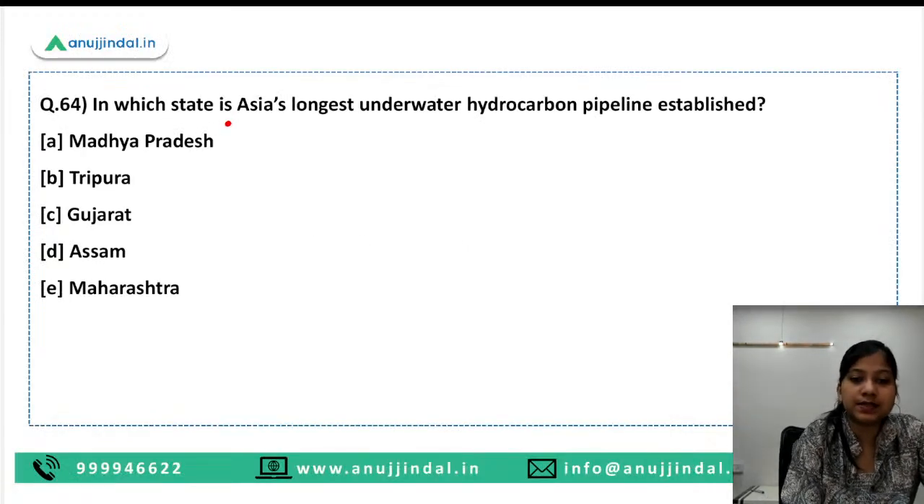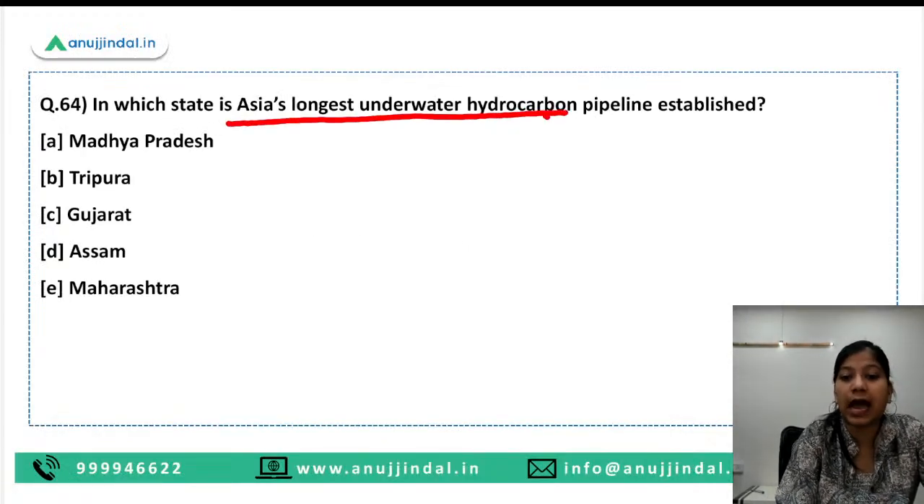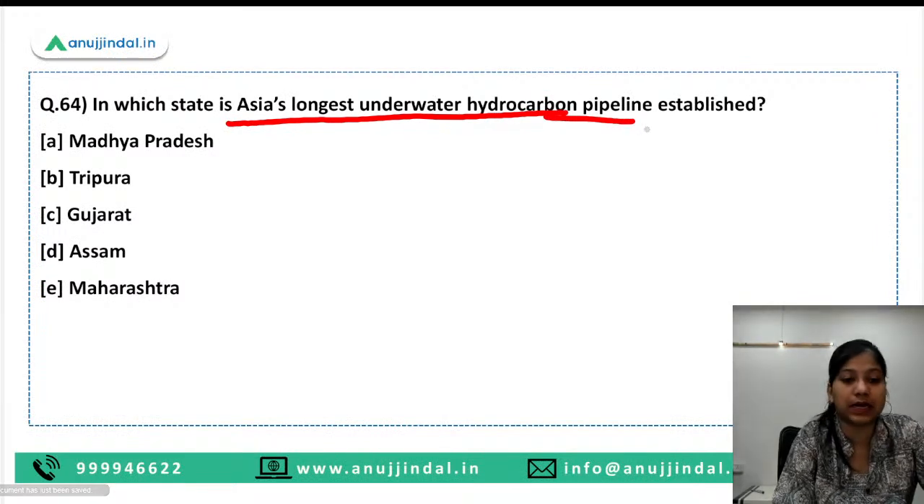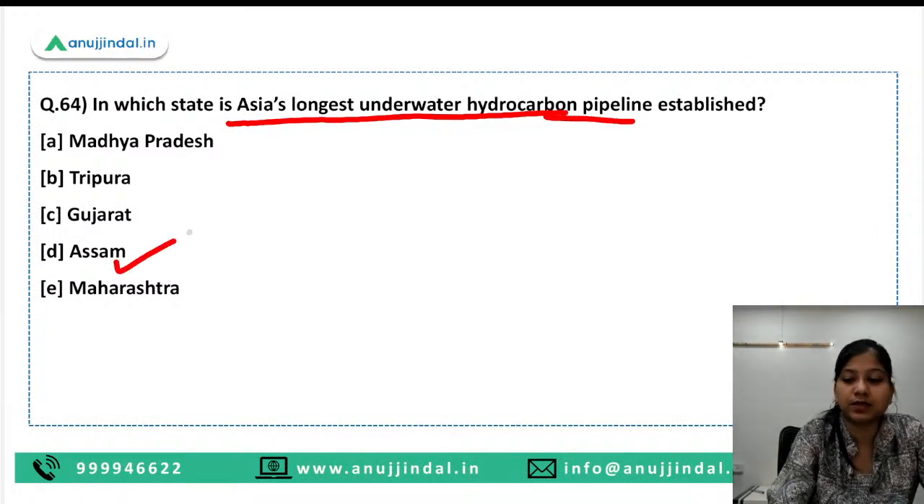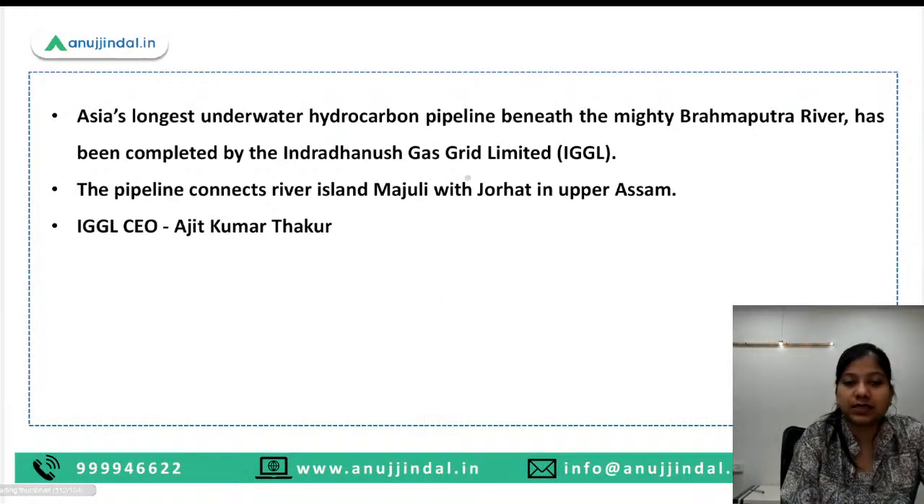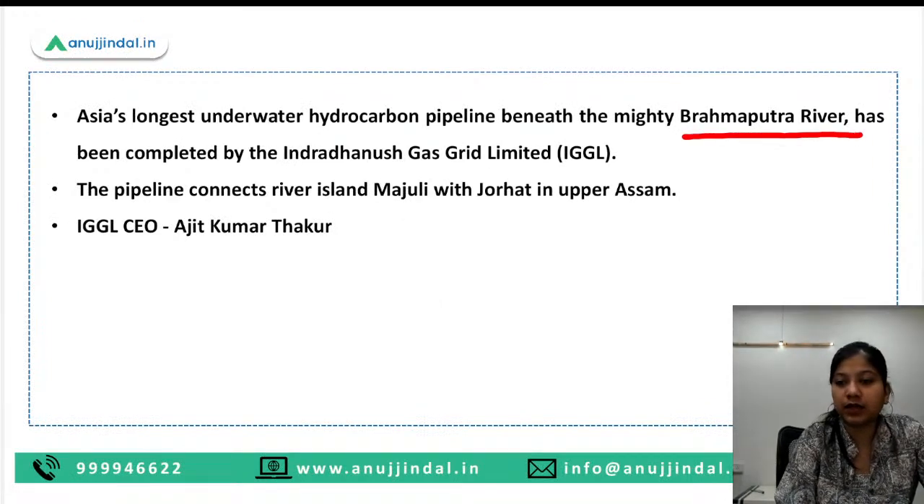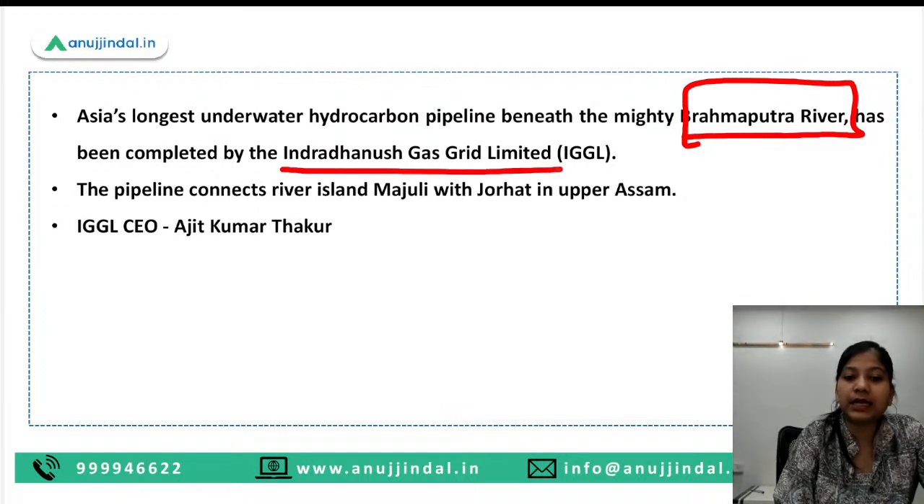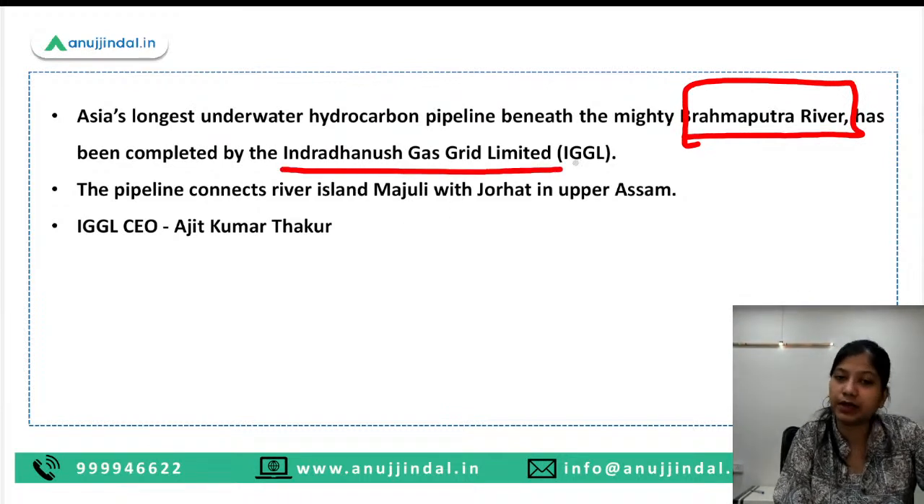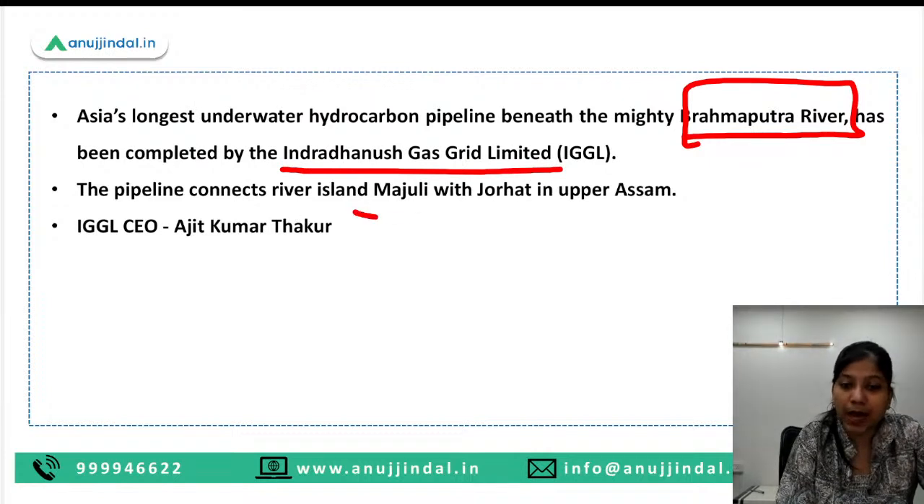In which state is Asia's longest underwater hydrocarbon pipeline established? So here Assam is the right answer. So in Assam, it has been laid beneath Brahmaputra river, and it has been laid by Indradhanush Gas Grid Limited Company. It connects Majuli Island with Jorhat in Assam.